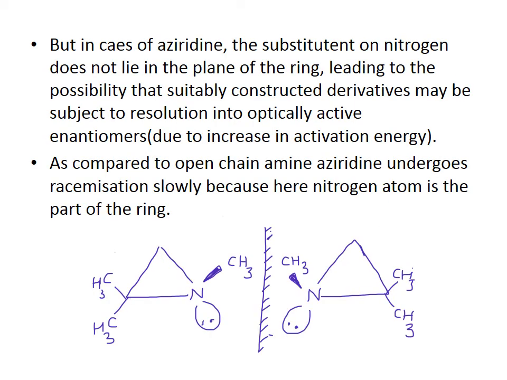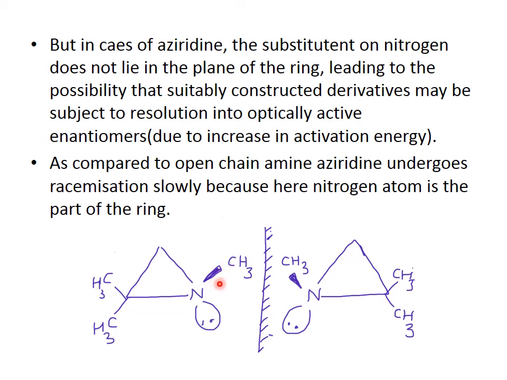Compare this inversion with aziridine. Now in aziridine, this nitrogen is not free, it is a part of the ring system, and when some substituents are attached to this nitrogen, the substituent is not in the same plane as the ring system. It is above, below, anywhere.